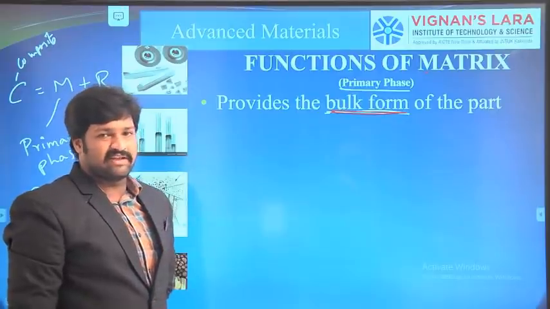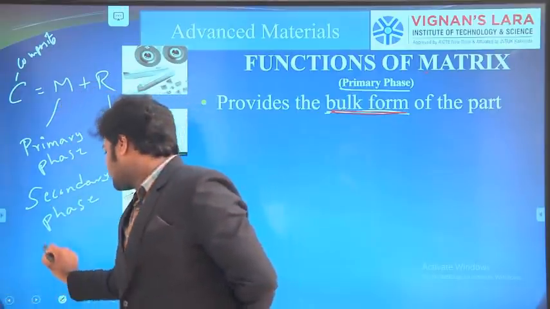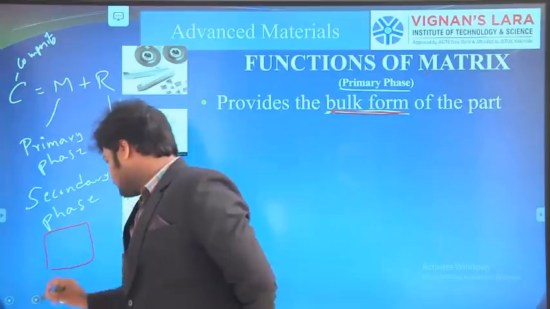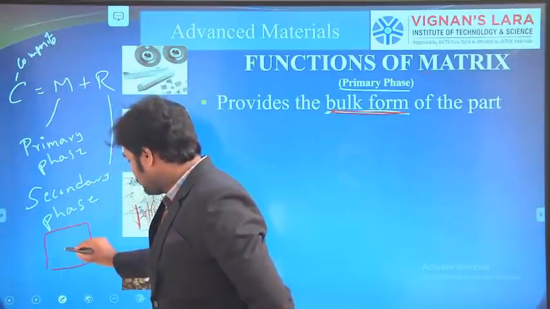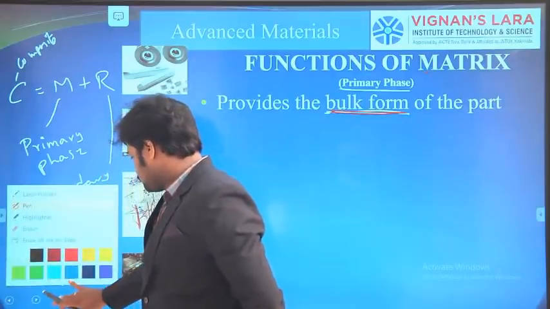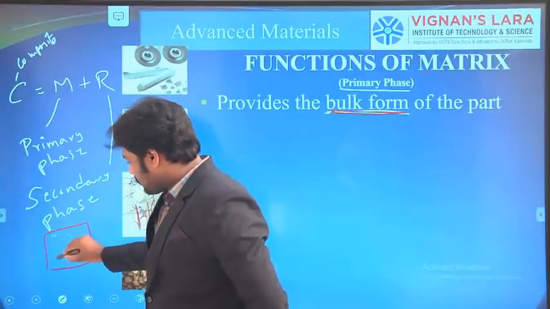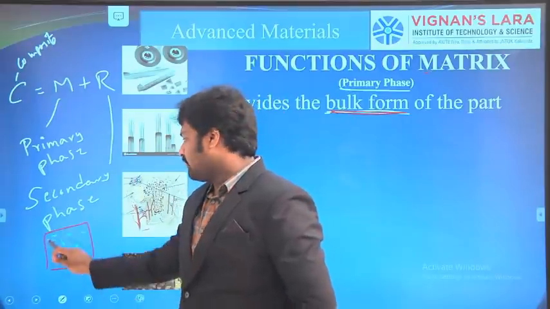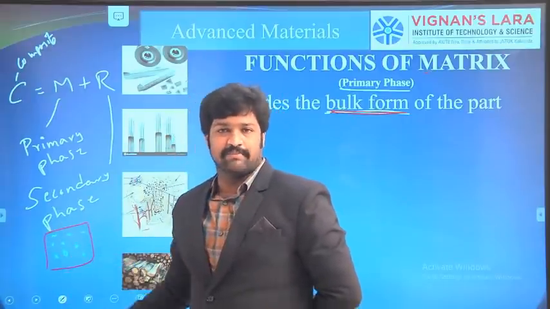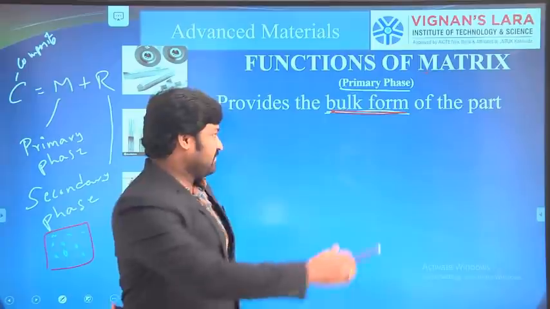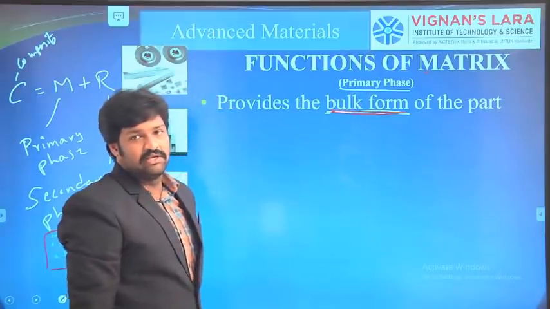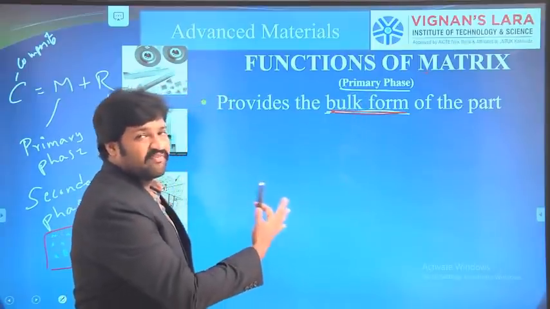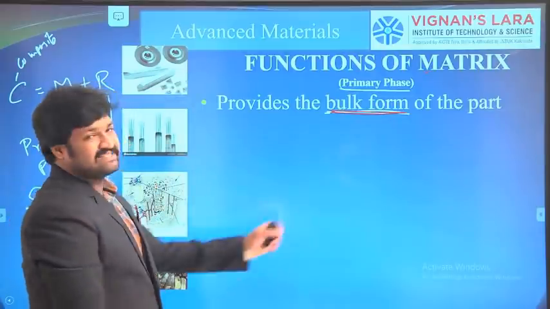Already we discussed that if a composite is like this, some are reinforcements and the remaining portion is matrix material. The major portion of the composite is the matrix material, hence it is called primary phase. It provides the bulk form of the part.